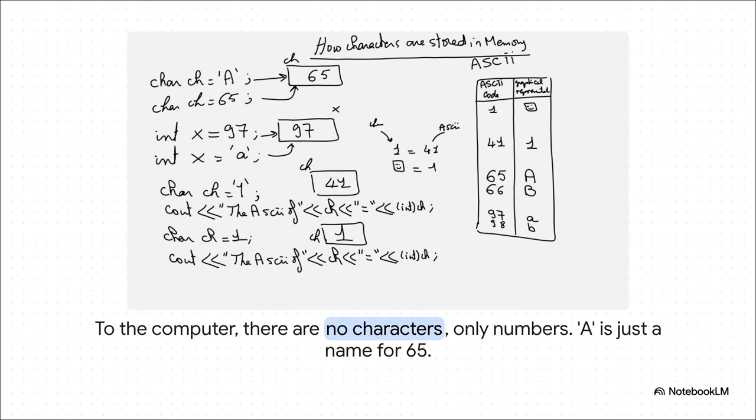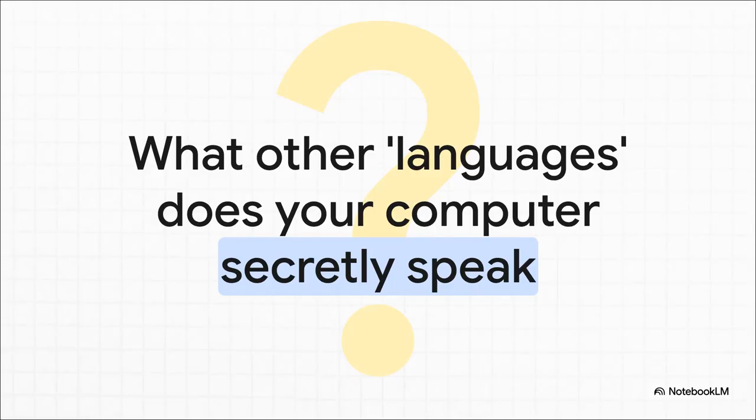Here's the mind-blowing truth. Computers don't understand letters, or symbols, or anything like that. They only speak one language: numbers. When you press a key, your keyboard sends a number code. Then, a universal decoder ring called ASCII tells the computer, hey, when you get the number 65, show the user an A. To the machine, it's all just numbers. And that means that every single key you press, every symbol you see, is just another number being crunched behind the scenes. It really makes you wonder, doesn't it? What other secret numerical languages your computer's speaking right now just to make all of this possible?